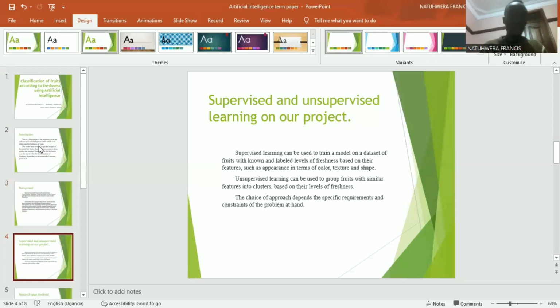Let's say the shape, the color, the texture, all those about the fruit are already saved in the system. So it's all about the model that's being built to determine according to a certain fruit that it is tackling, and it uses its camera to refer to the data that is already in the system to determine, on the levels of accuracy, whether the fruit is rotten or not rotten. Then unsupervised learning can be used to group the different fruits with similar features into clusters.